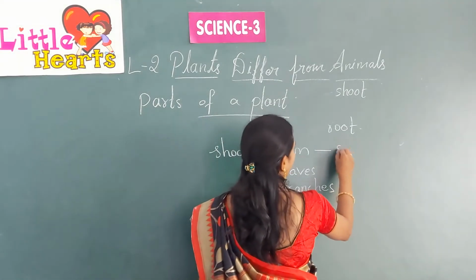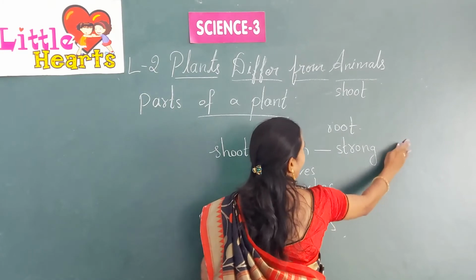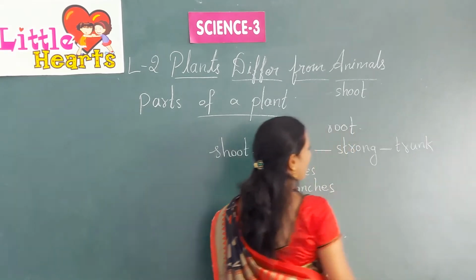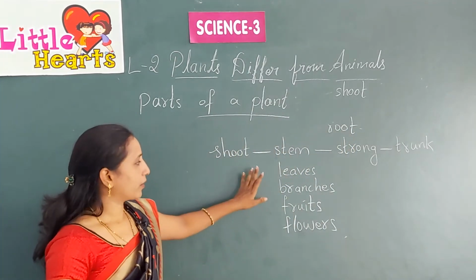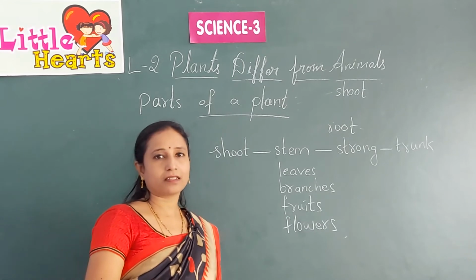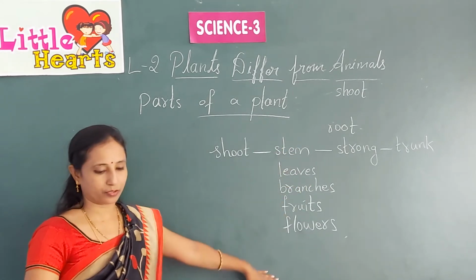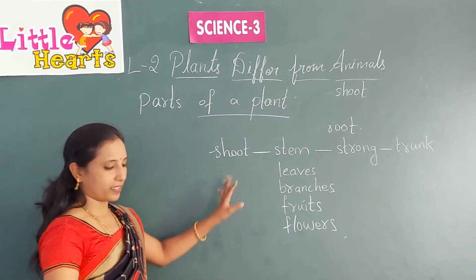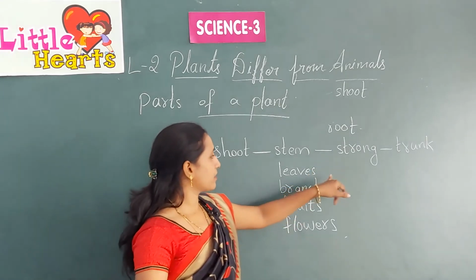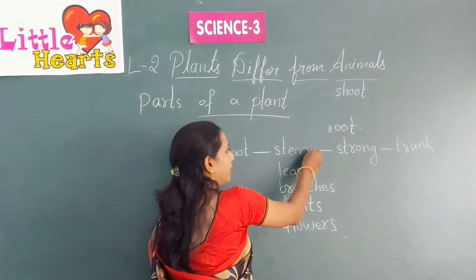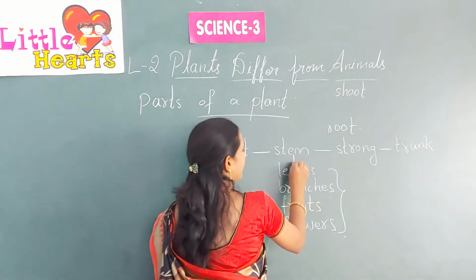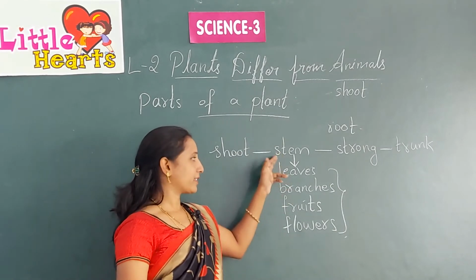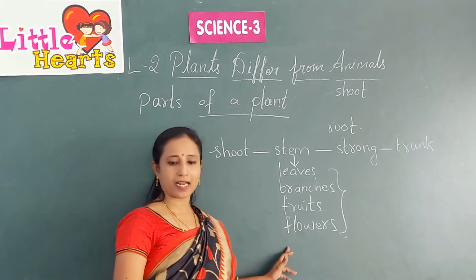The stem is the strong part of the plant, and it is called the trunk. Next, the part of the plant that remains under the ground is the root. Now we will learn about the different parts. First one is the stem. The stem bears all these parts, and these parts come under the shoot: leaves, branches, fruits and flowers.